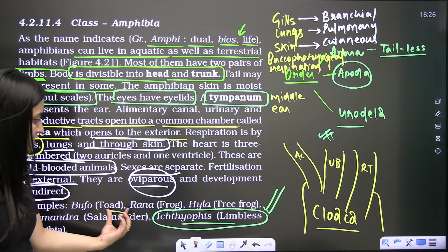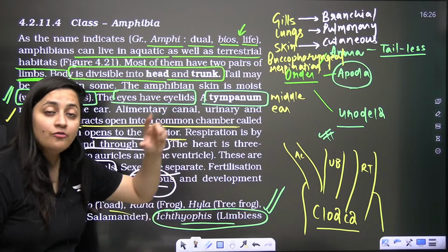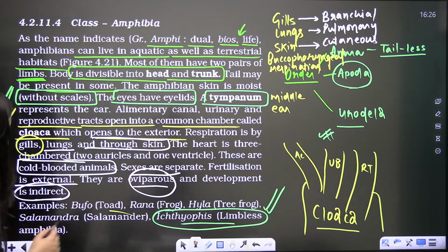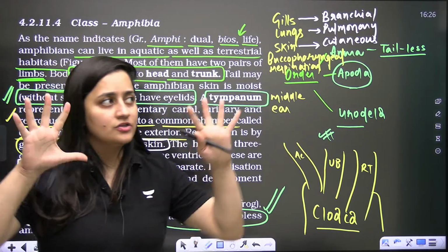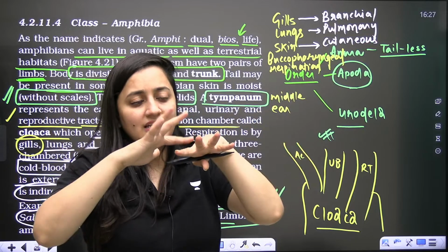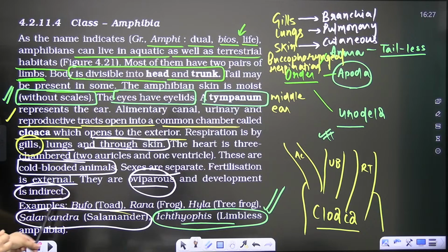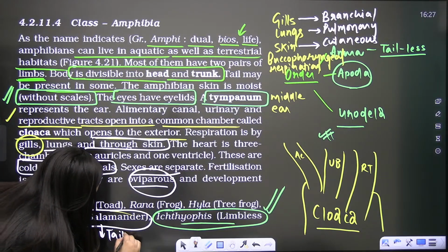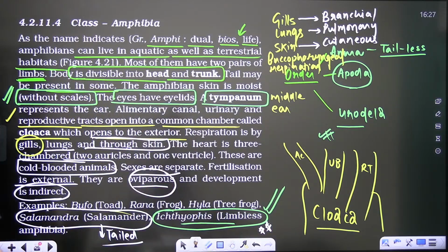Clear? So Bufo, the toad; Rana, frog; Rana tigrina, Indian frog. Hyla is the tree frog. And one flying frog is also there. Can you name it? Rhacophorus it is. Flying frog, Rhacophorus. When you talk about the limbs in that frog, you will see that in the digits some web-like structure is present. And then the salamander, the tailed amphibian, and then the Ichthyophis, limbless amphibian. The examples are important. Salamandra is there, Ichthyophis where limbs are absent.